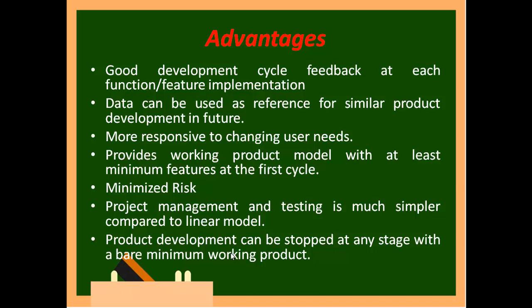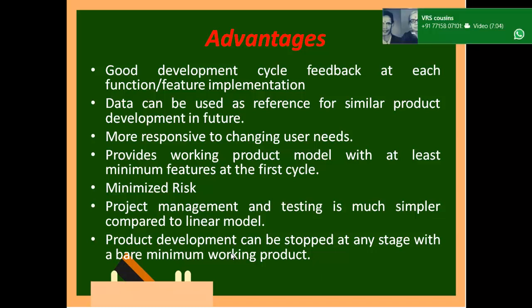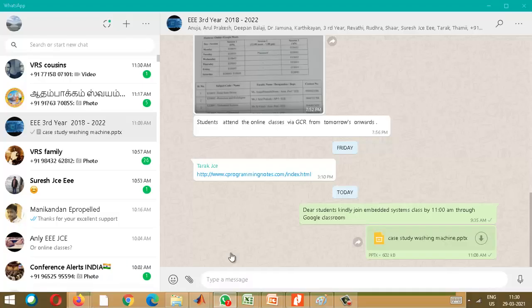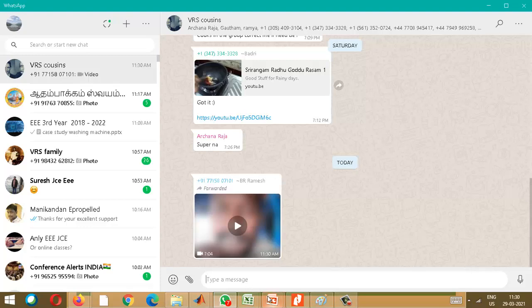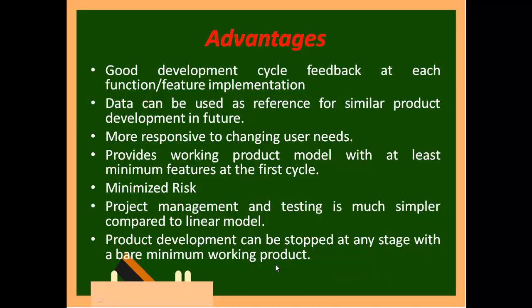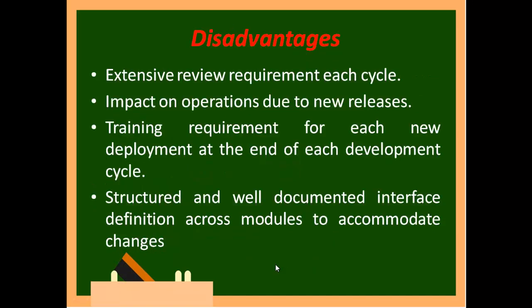So risk minimization is there, because I am going in a loop and coming out with a product. So that is the advantage. Then disadvantage: extensive review requirement in each cycle. So you employ very high professional people, and they sit and go on doing reviews. You have to pay them, so that is required here.